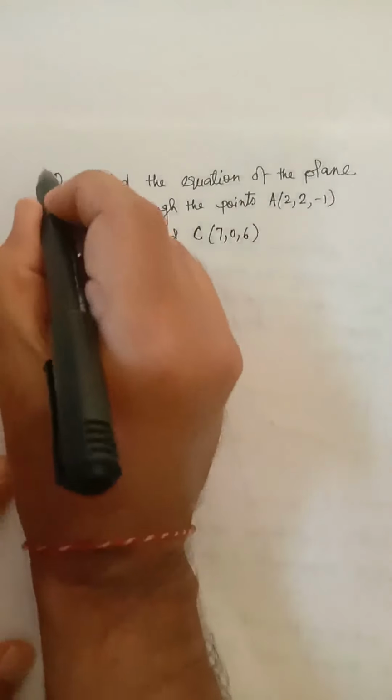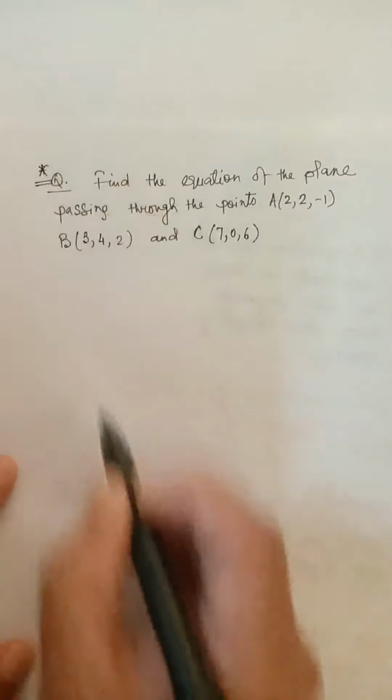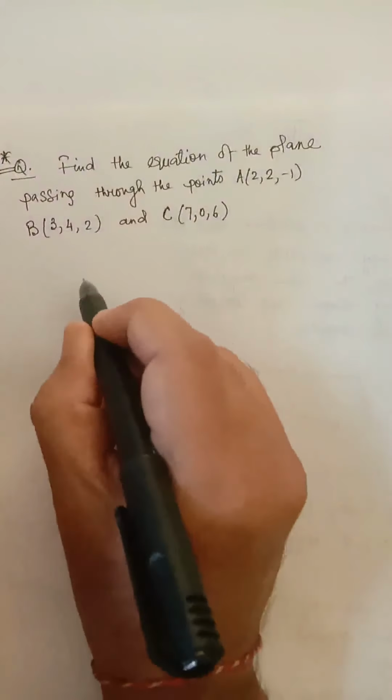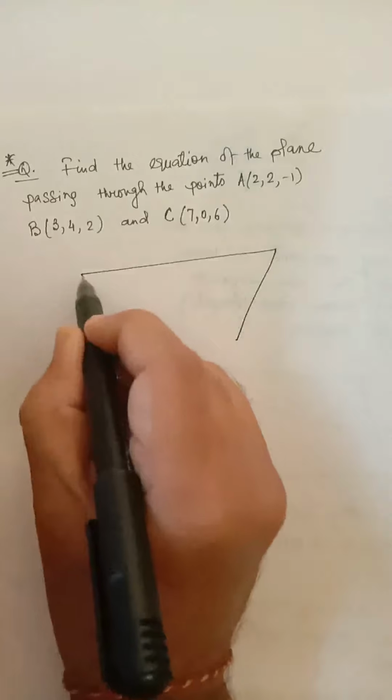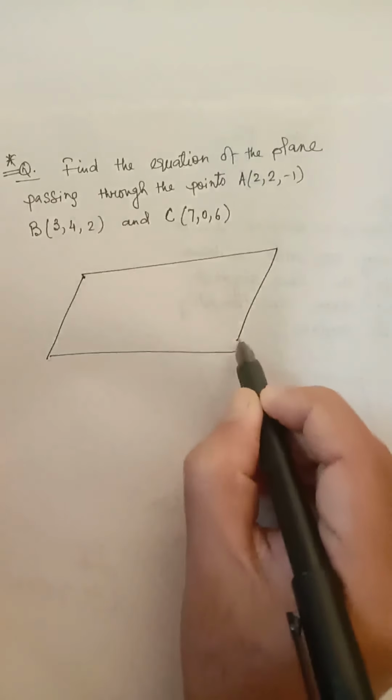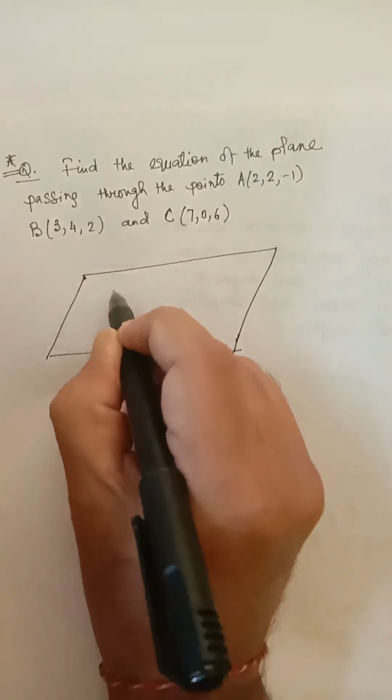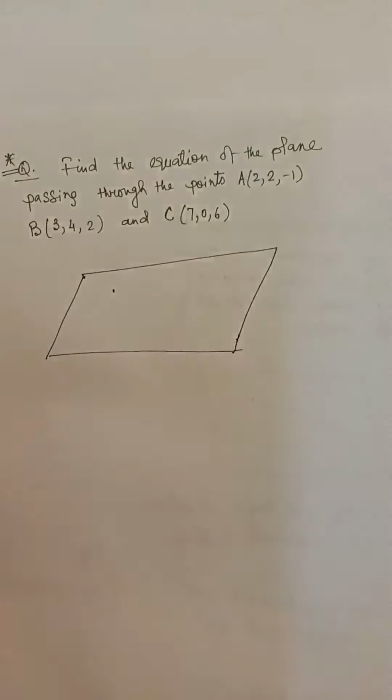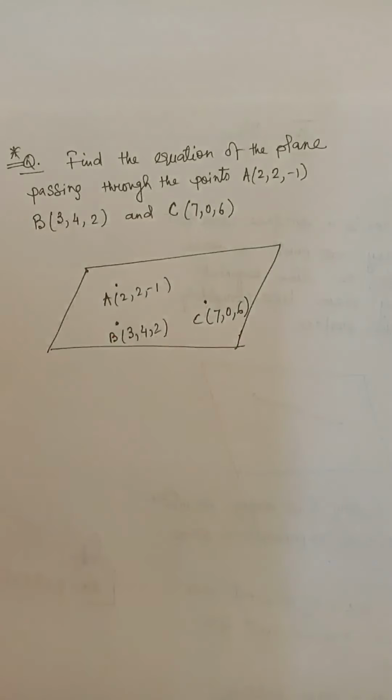This is an important question. Find the equation of the plane passing through the points A 2, 2, minus 1, B 3, 4, 2 and C 7, 0, 6. So a plane passes through 3 given points. So the required plane passes through three given points. We have to find the equation of the plane.